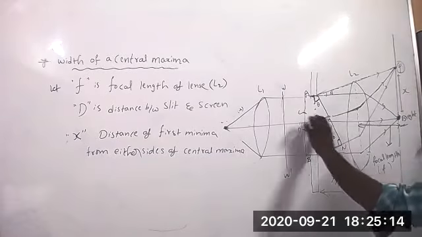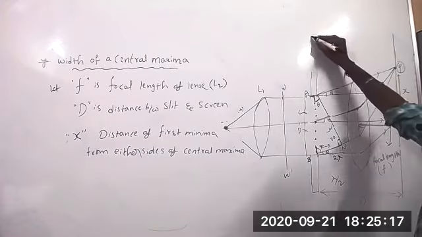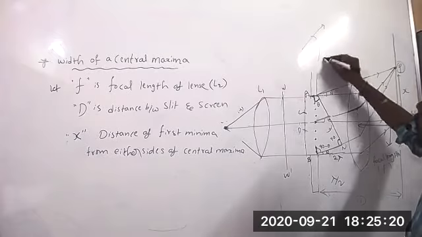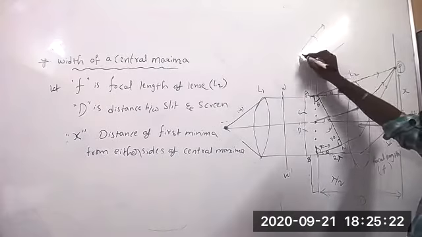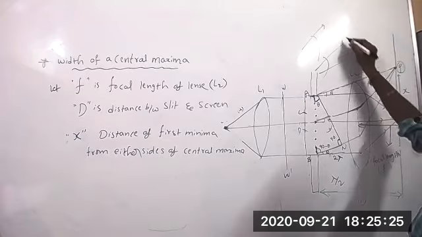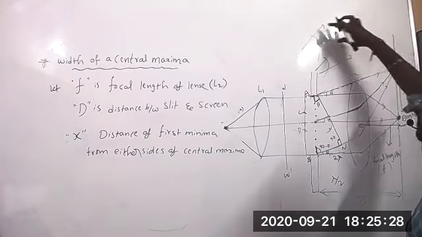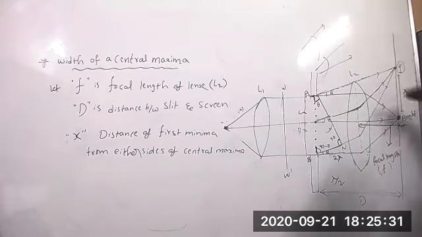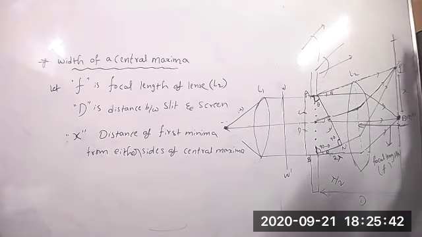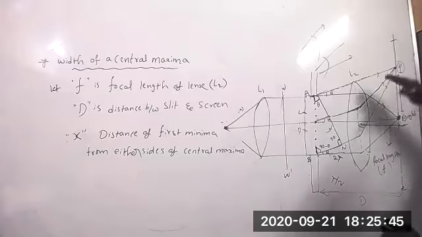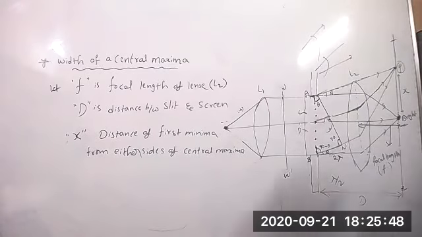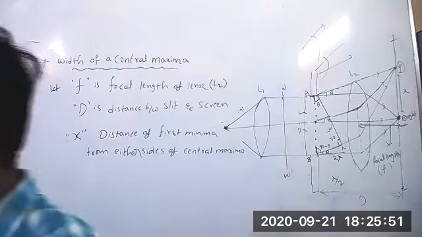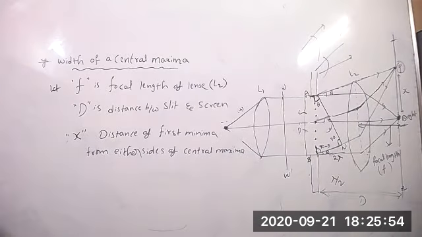Here also one forms, one more will also form here, because when I drew the diagram, I told you this line, one more line is parallel to that. These parallel rays will meet somewhere. Like that, some of the rays meet here in the opposite way, and one more will form at the same distance. If it is the first minima, here also one more first minima will be there. If it is the second minima, here we will get the second minima, because for each and every ray there is one more ray combination. So X is the distance, like that.